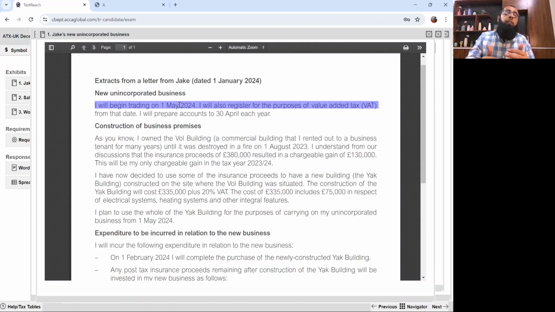So, whatever traveling he is doing between now and 30th April 2024, that's pre-trading expenses. Pre-trading expenses are an allowed expense as they are treated as incurred on the first day of the business if they are incurred within 7 years prior to the start of business. Here it's just within 3 months, so yes, it will be an allowed expense.